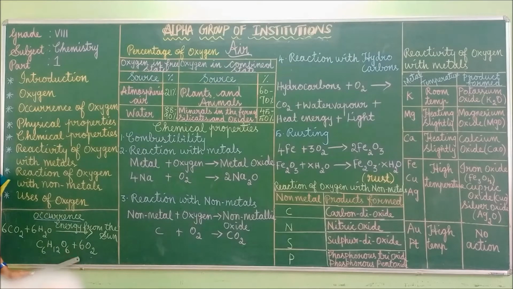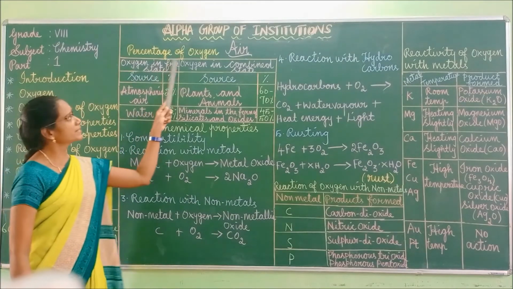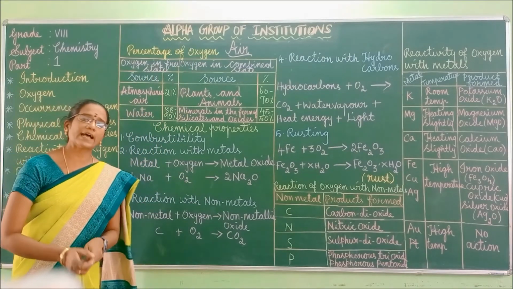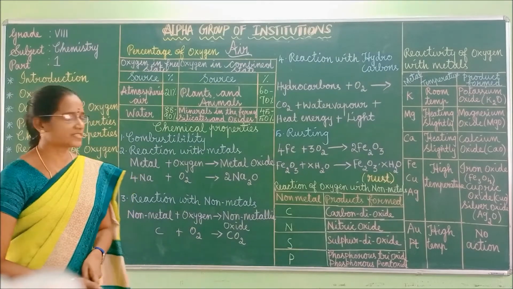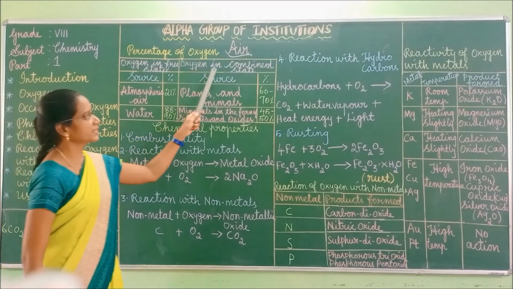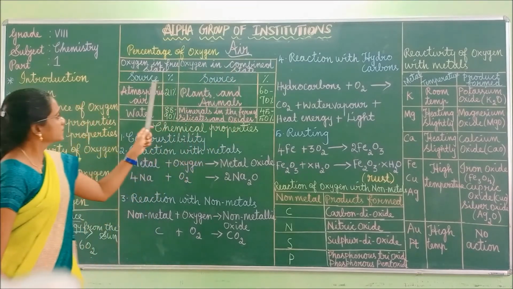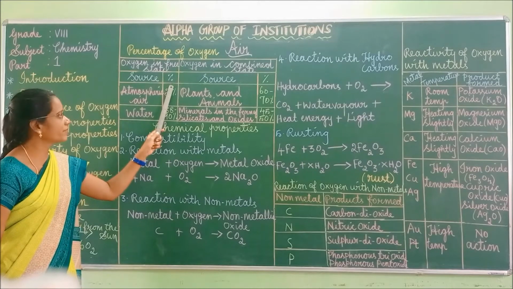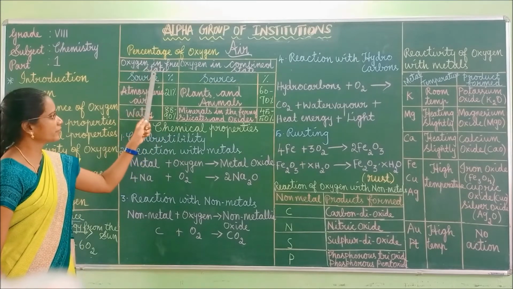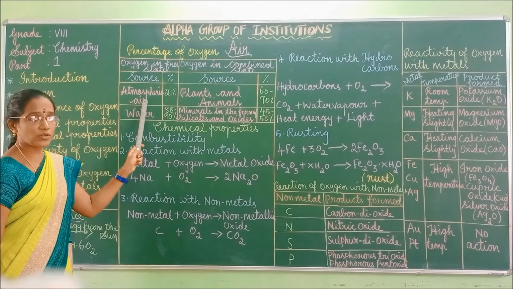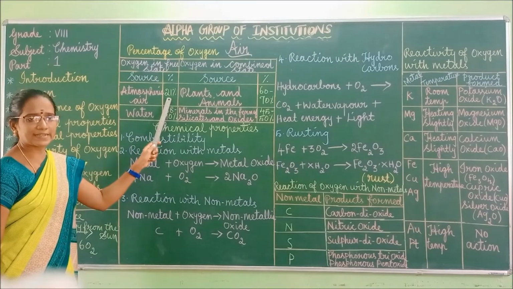Now let me see the percentage of oxygen present in the free state as well as in the combined state. Oxygen in free state, oxygen in combined state. Here the source is given as well as its percentage level. First one, oxygen in the free state, atmospheric air. Actually it is present at 21%.